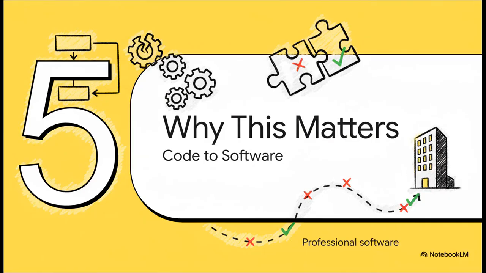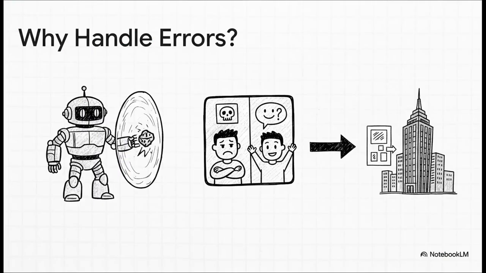Okay, so we've been deep in the weeds with try and except. But let's pull back for a second. Why does any of this really matter? Because mastering this skill, right here, is what separates someone who just writes code from someone who builds real, professional software. See, this is about so much more than just fixing bugs. It's about building programs that are robust, programs that don't just fall over at the slightest surprise. It's about creating a way better experience for your users, giving them a helpful message instead of a screen full of red text. Honestly, it's the hallmark of writing professional-grade code.